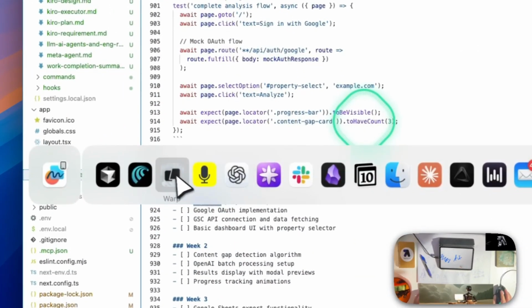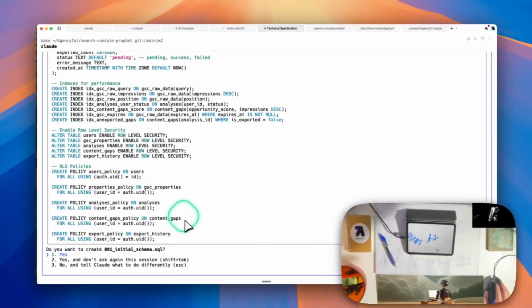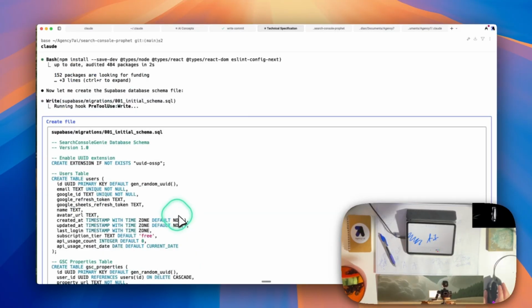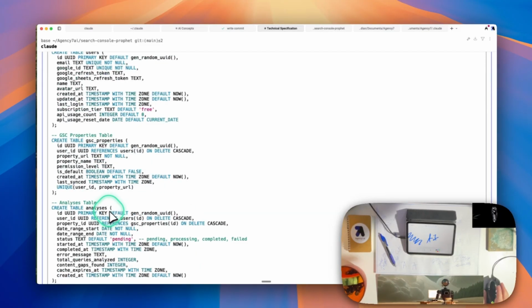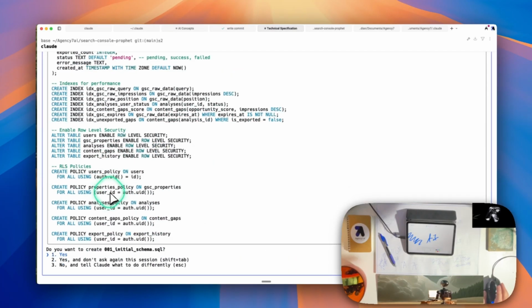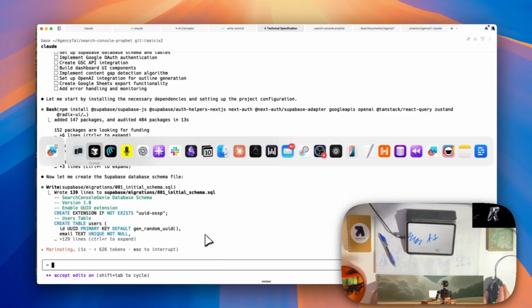Okay, the agent was calling me. So let's see here. Do you want to create the initial schema? Let's say, just read this. So we have a users table, properties table. Now this all looks good. We're going to accept and don't ask again for the session.